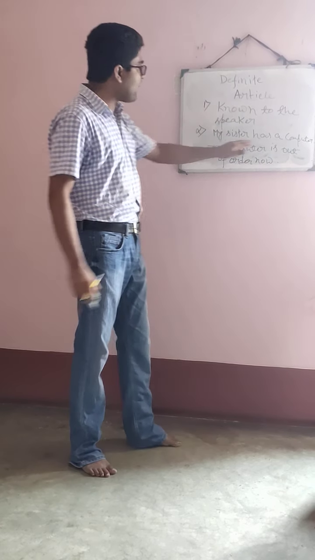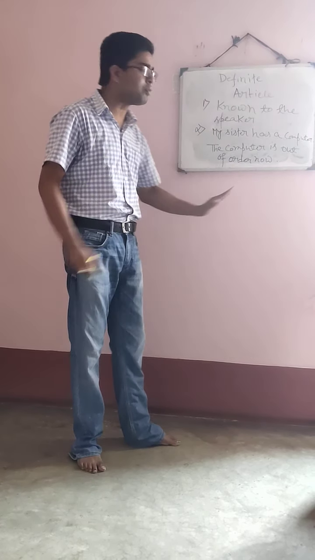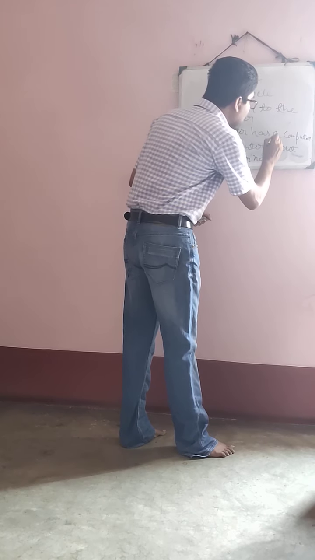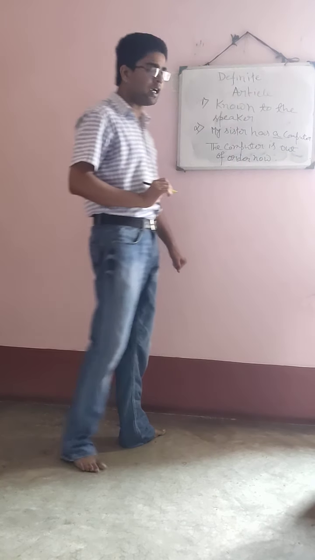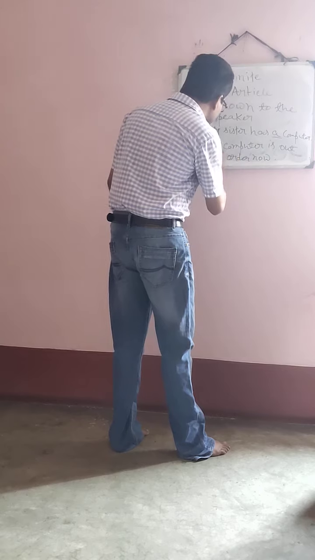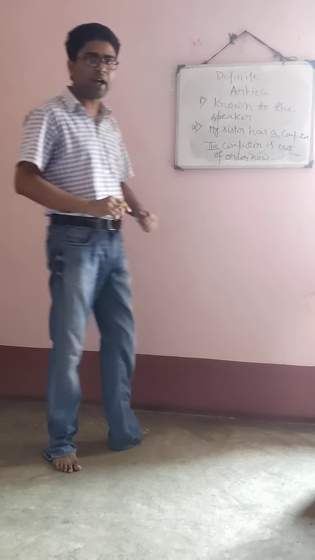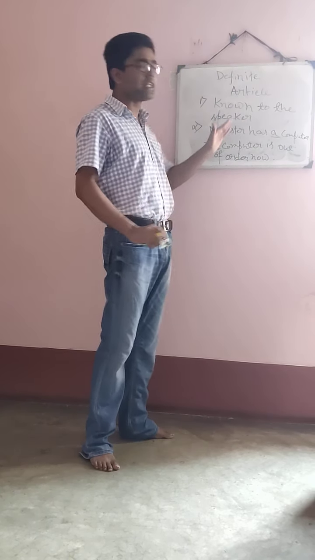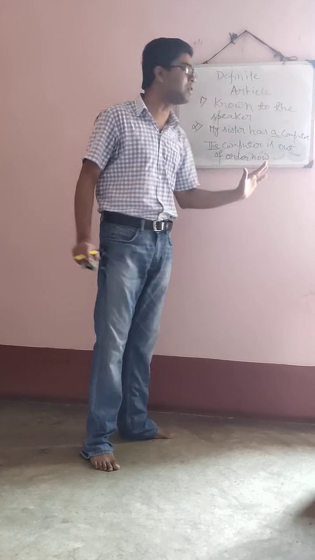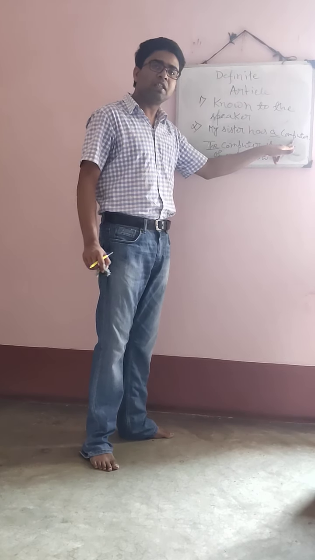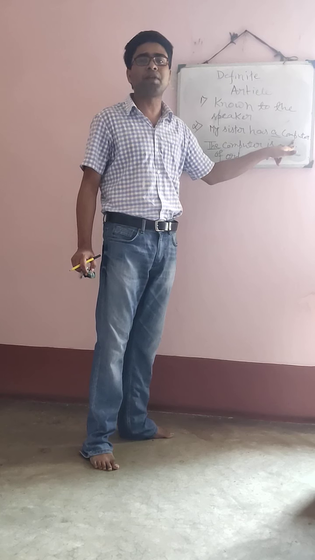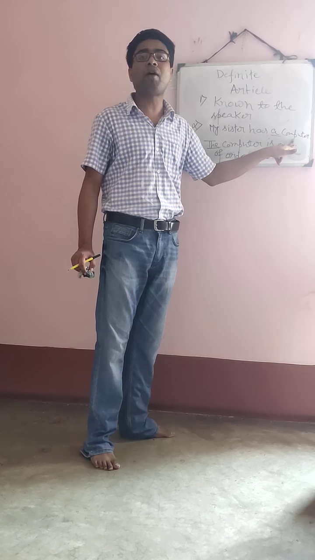Look, in the first sentence I am talking about the same computer. In the first sentence I am using a computer. In the second sentence I am using the computer. Why? When I am telling that my sister has a computer, this computer is unknown to the speaker. The speaker does not know about it.